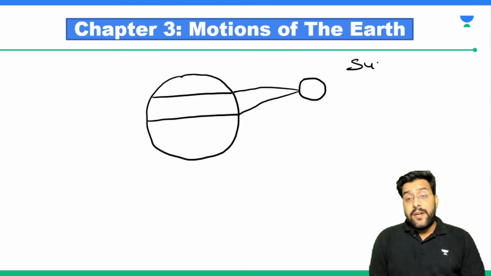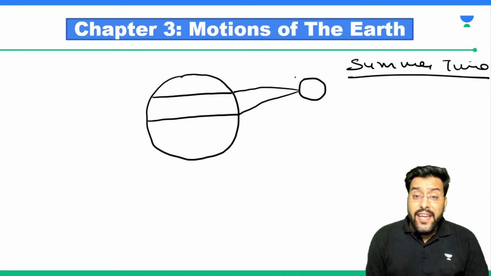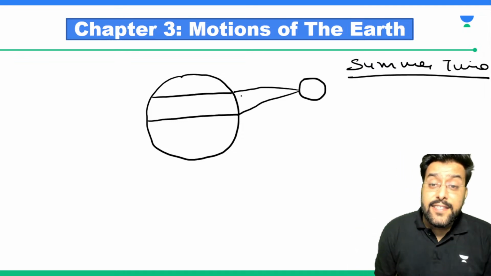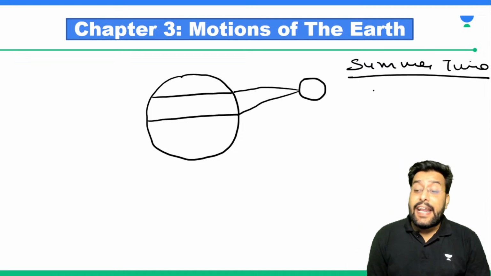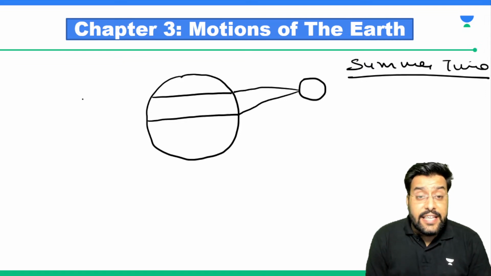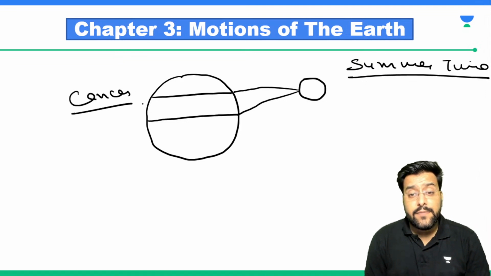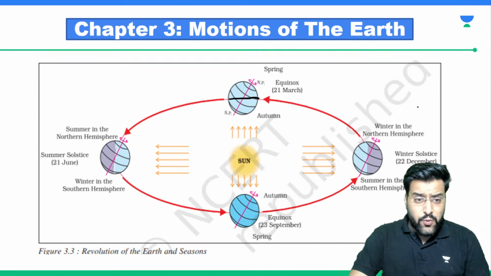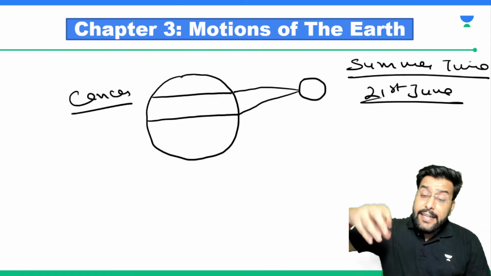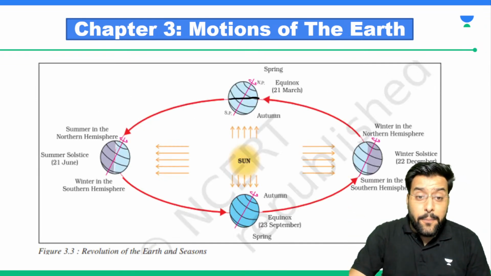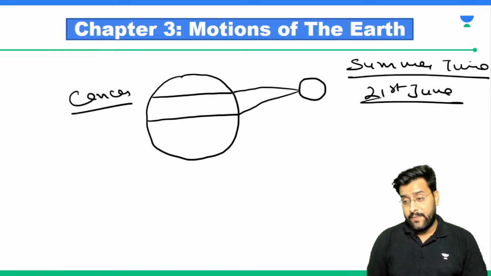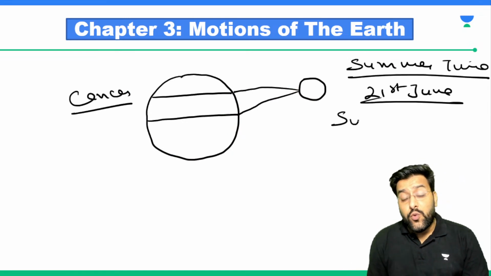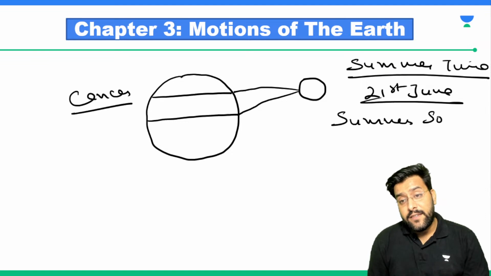This is summertime. The day when the sun is directly above the Tropic of Cancer is 21st of June. Every year on 21st of June, the sun will be directly overhead the Tropic of Cancer. And this is what is known as summer solstice.